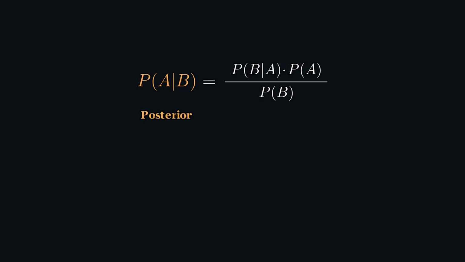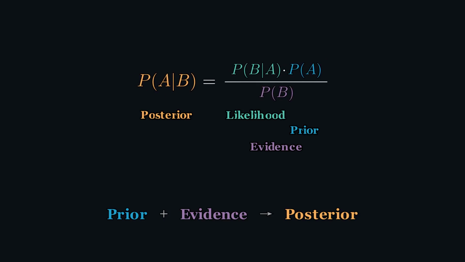P of A given B is the posterior, what we believe after seeing the evidence. P of B given A is the likelihood, how probable the evidence is if our hypothesis is true. P of A is the prior, what we believe before seeing any evidence. And P of B is the evidence, the total probability of what we observed. This single equation is an engine for updating beliefs. You start with a prior belief, observe evidence, and out comes an updated posterior belief.